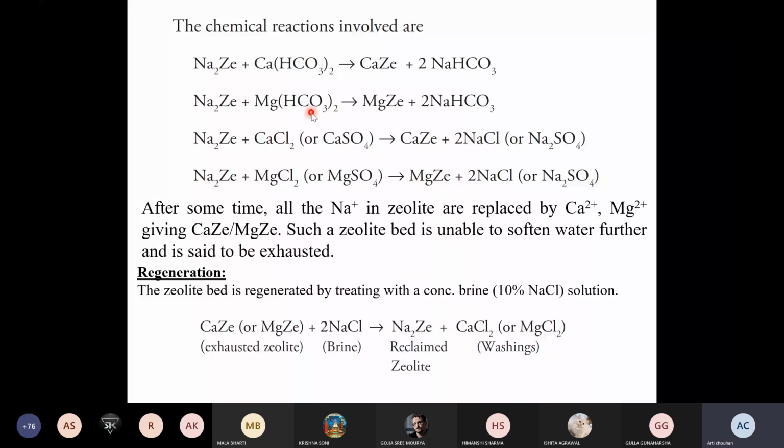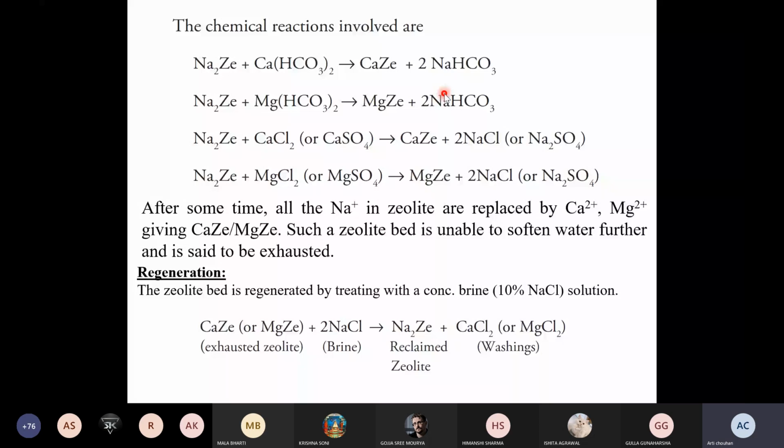So what happens when that hard water is passed through that zeolite bed? All the calcium and magnesium ions are entrapped in that zeolite bed, exchanging with the sodium ions, because the calcium and magnesium are more liable to react with the organic substances which are present on that zeolite. As a result, all the sodium will be there in the water.